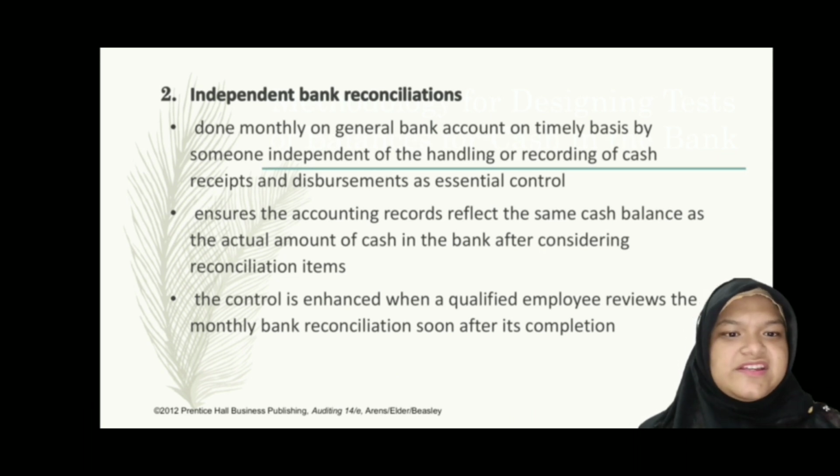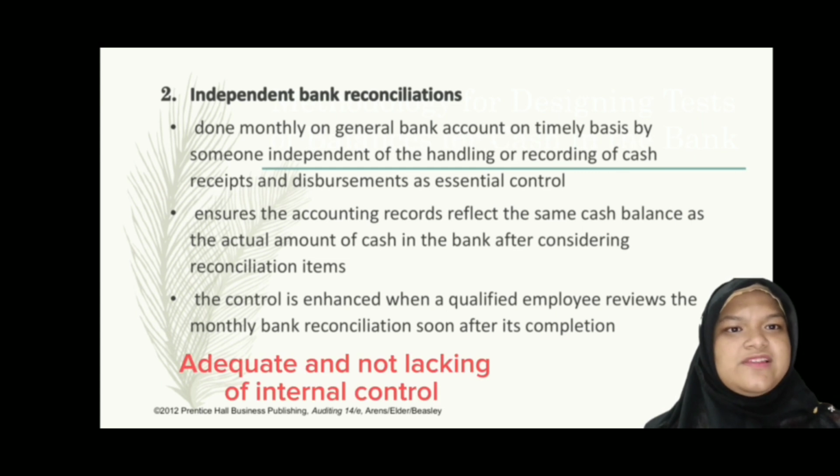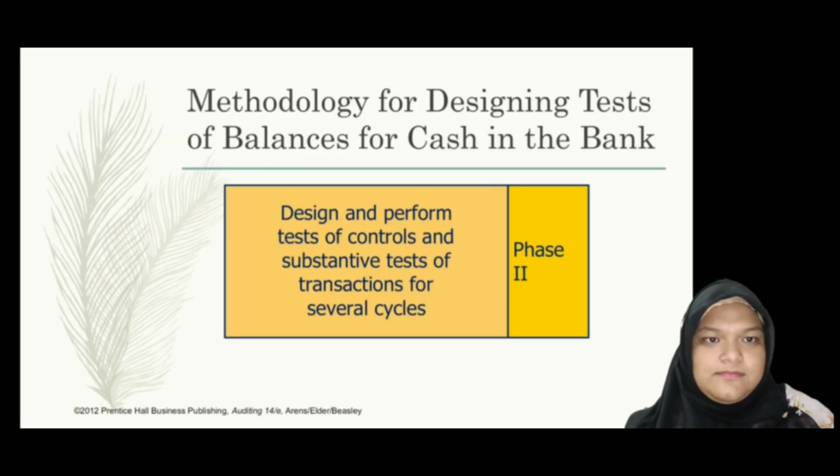Other than that, it is essential to guarantee that the amount in the accounting records and the real amount of cash in the bank are the same, which are checked by related employees. After the check has been done towards bank reconciliation with proper procedure, the internal control is guaranteed to be adequate and not lacking in anything.